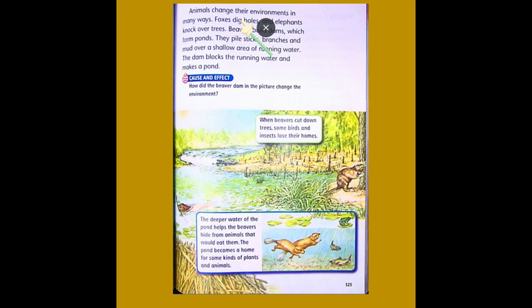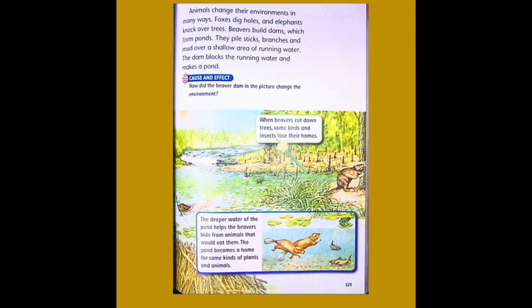Animals change their environments in many ways. Foxes dig holes, and elephants knock over trees. Beavers build dams, which form ponds. They pile sticks, branches, and mud over a shallow area of running water. The dam blocks the running water and makes a pond.